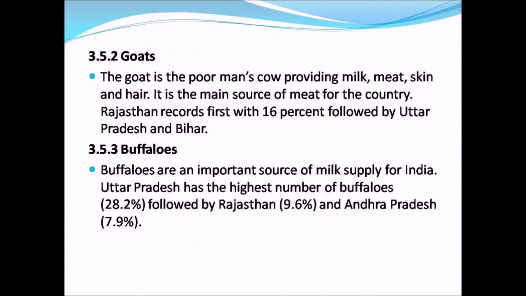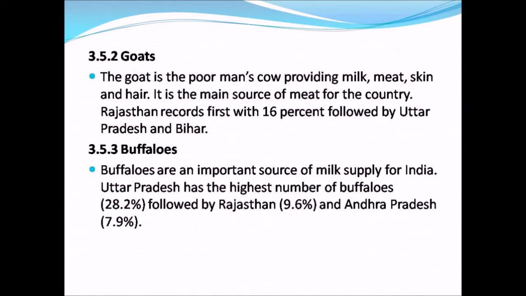Goats. The goat is also called as the poor man's cow. It provides milk, meat, and even its skin and hair are useful for various purposes. It is the main source of meat for the country.